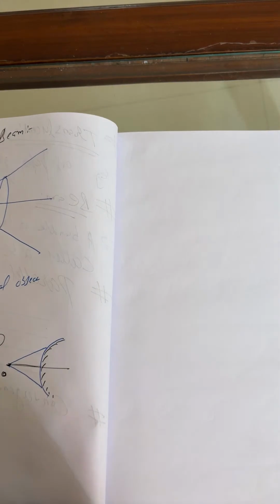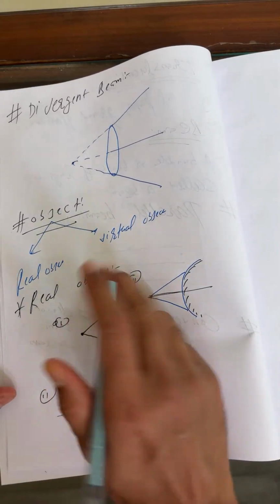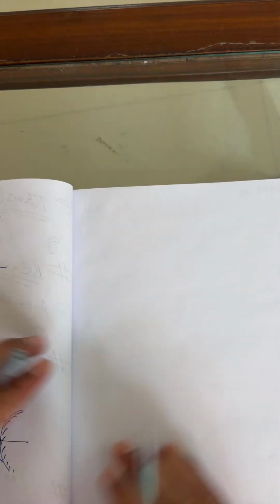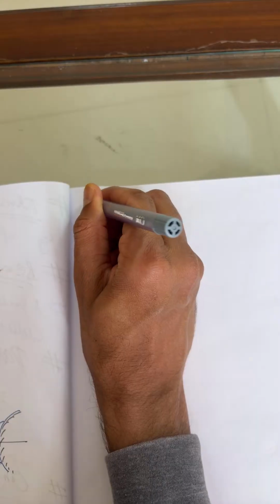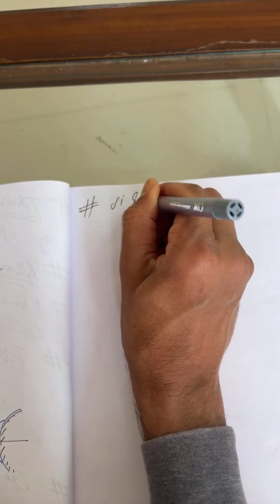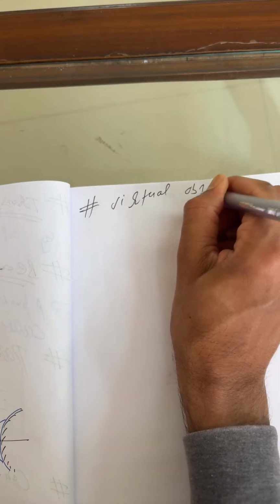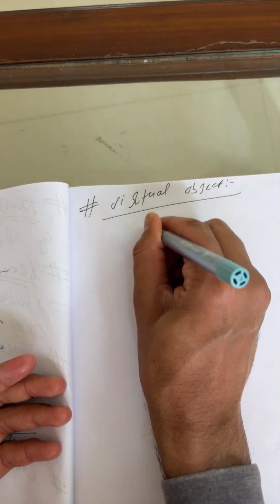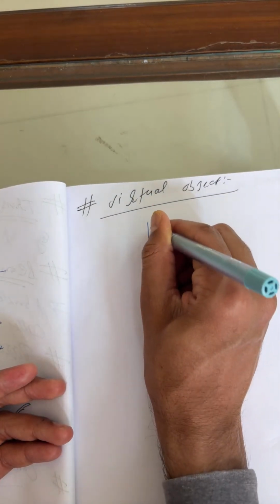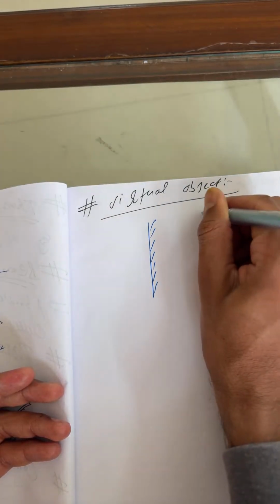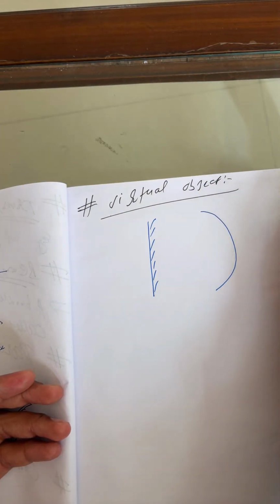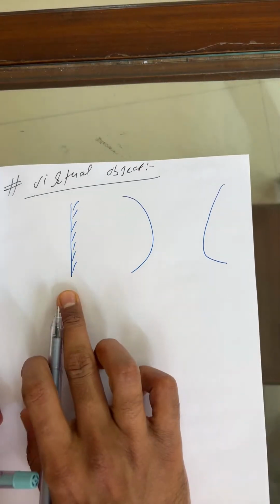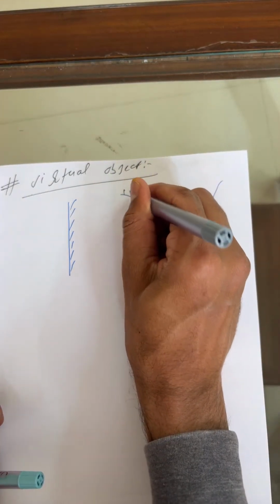Now here have a look. Okay, but this is a real object. As I said, we have again virtual object. So now students I wanted to draw a diagram of this virtual object. But as usual, initially I'm considering it's a plane mirror, then concave mirror, and this is convex mirror. Yes, this is plane mirror, concave mirror, and this is convex mirror.